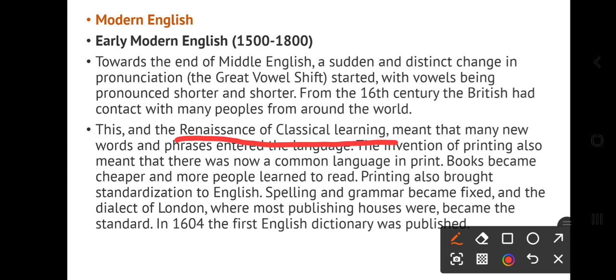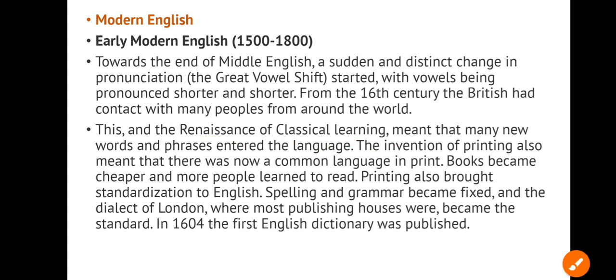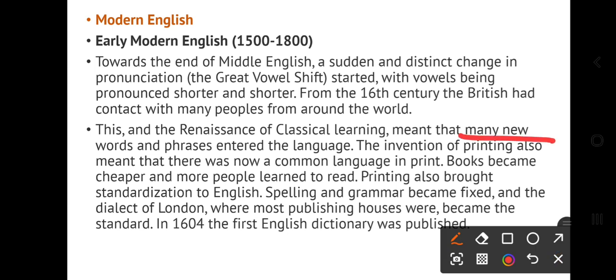And then Renaissance of classical learning, that was the reason. Classical learning means many new words and phrases entered the language. And the most important change is the invention of the printing press.